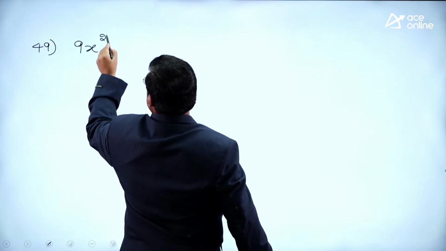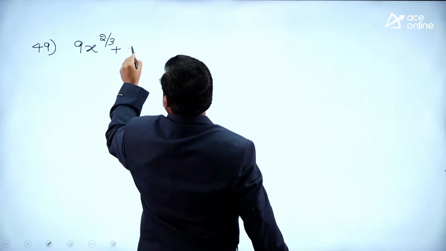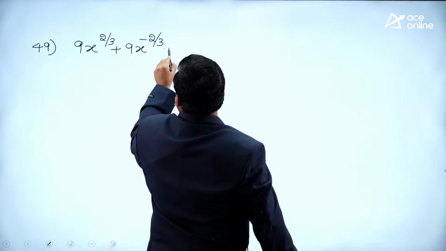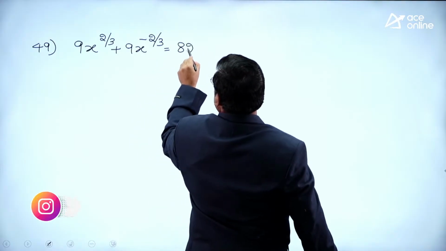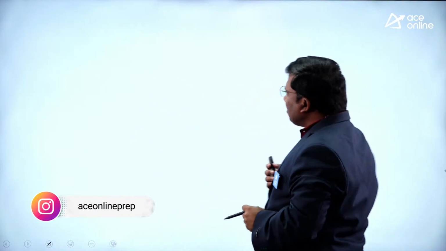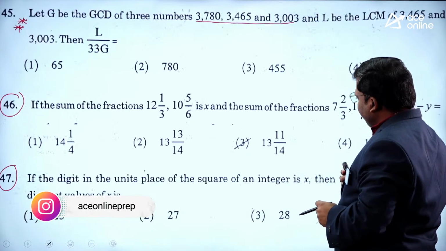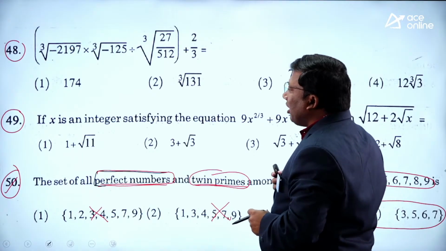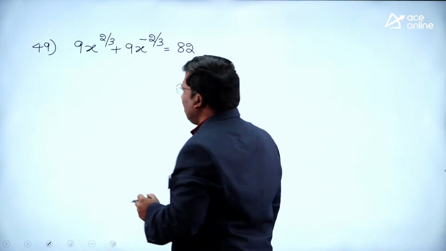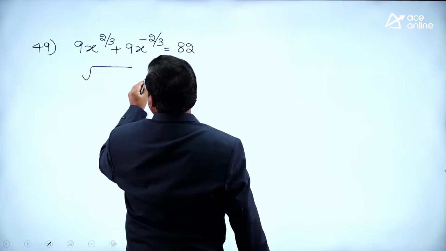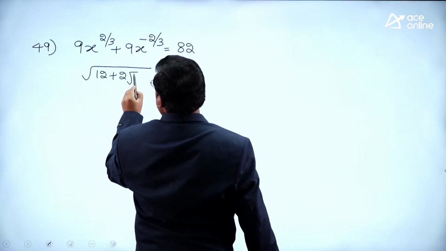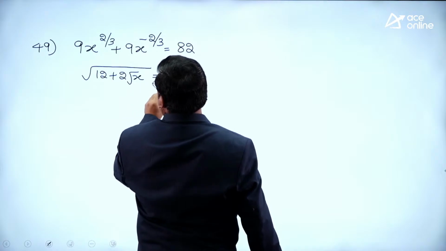9x^(2/3) + 9x^(-2/3) is equivalent to 82. What is the question? 49th. Which value do we require? Root of 12 plus 2 root x. Root of 12 plus 2 root x is equivalent to how much?